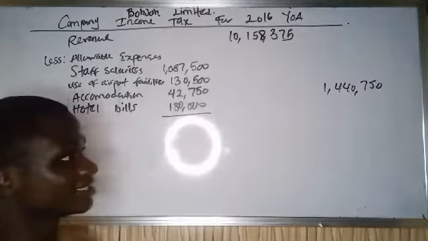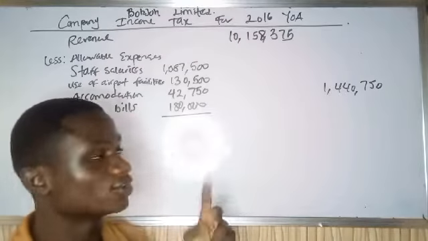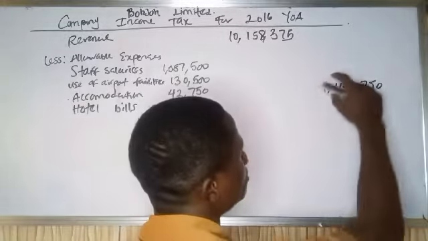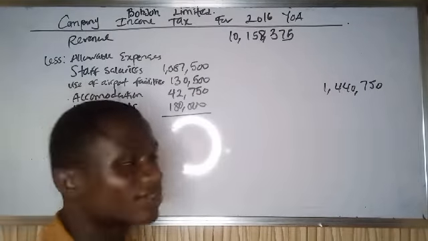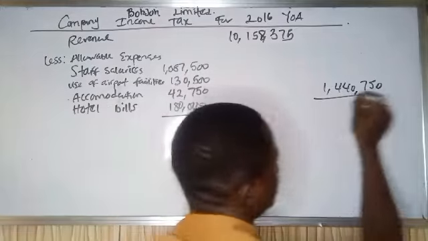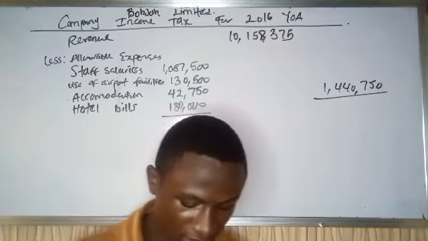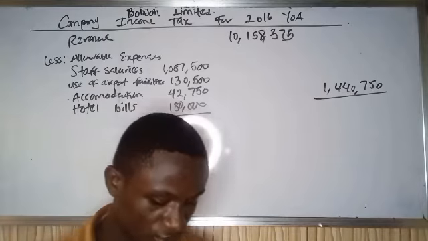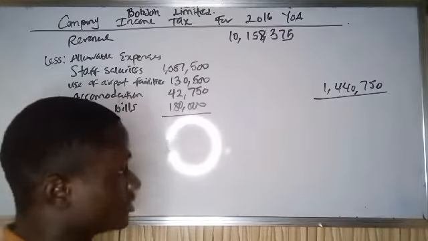So this is the total expenses for 4 sources of income, and it's only 2 sources of income I want to reckon with. So you take the total expenses for 4 sources of income over the total revenue. Now if you go back to the question, they already added all the revenue together, and the total of the revenue is 20,186,775.